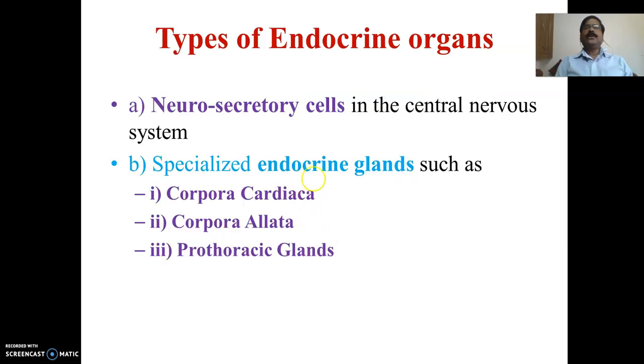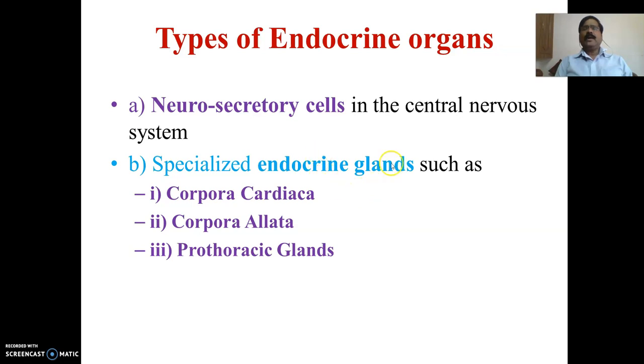Now, coming to the different types of endocrine organs present in insects. Basically the endocrine organs are divided into two types. The first is the neurosecretory cells, and the second is the specialized endocrine glands. The neurosecretory cells are present in the central nervous system, mostly in the principal part, that is the brain region.